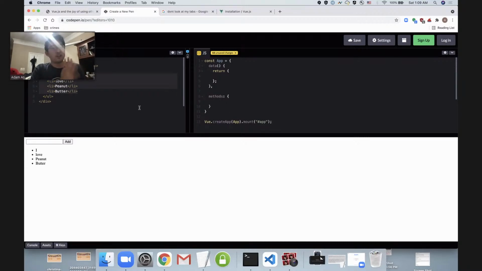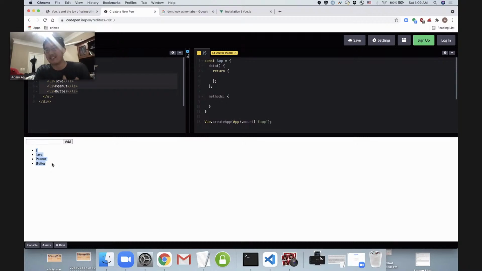So let's see, where do I want to start with this? I say, let's actually start with the list itself. This is a to-do list after all. And so I know I'm going to need to store the items of my to-do list somewhere in my code.